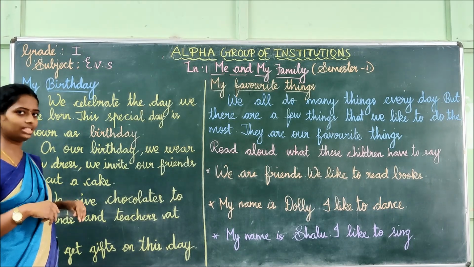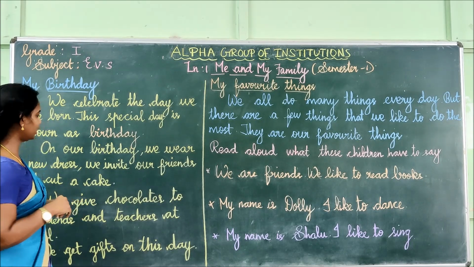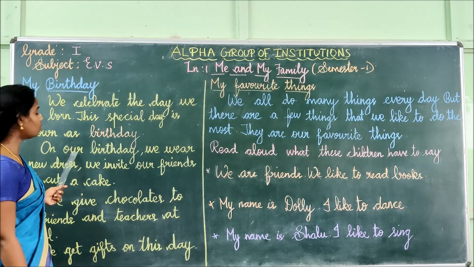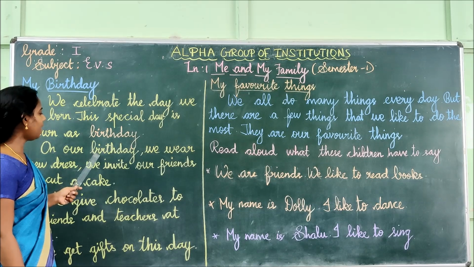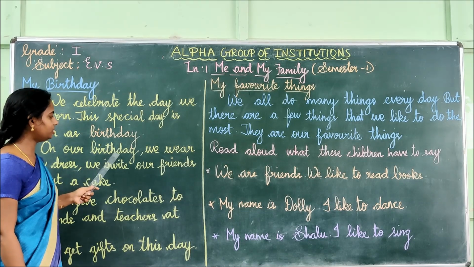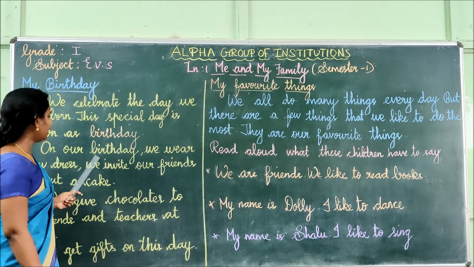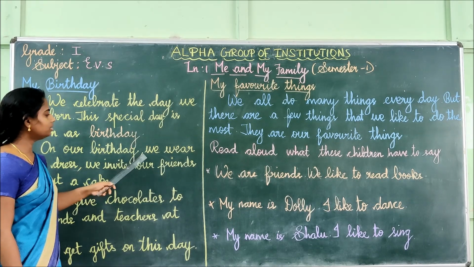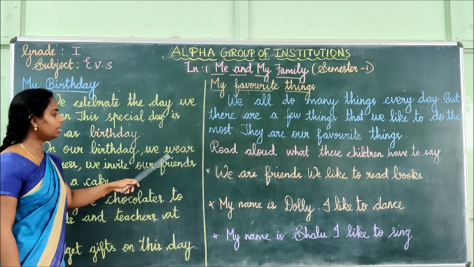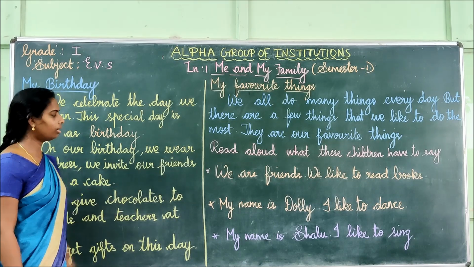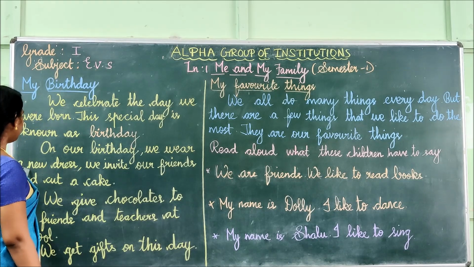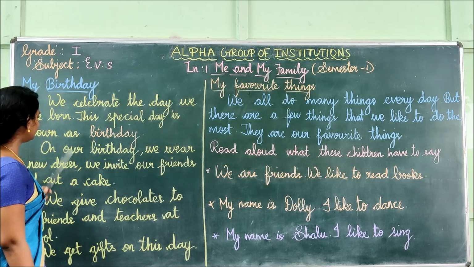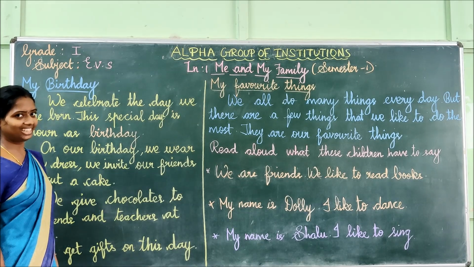Okay, children, what is said about that? That is what we are going to see. Shall we see that? See, O-N, on, O-U-R, our, B-I-R-T-H-D-A-Y, birthday. On our birthday, W-E, we, W-E-A-R, wear, N-E-W, new, D-R-E-S-S, dress, isn't it?